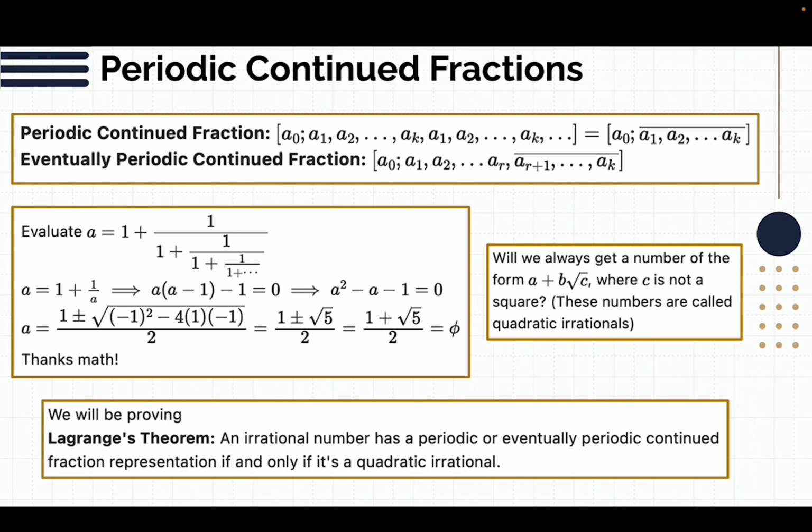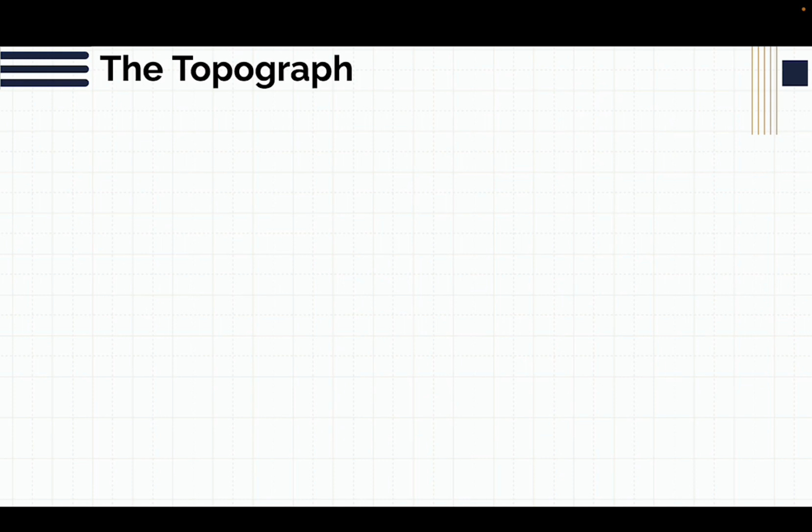One way is easier, and one way is harder. And so we, of course, are going to be doing the harder one. The easy one is proving that you can go from a periodic fraction to a quadratic irrational, basically just what we did here. So we're going to be focusing on, given a quadratic irrational, proving that it has a periodic continued fraction representation. So to do that, we're going to be focusing on something called the topograph,